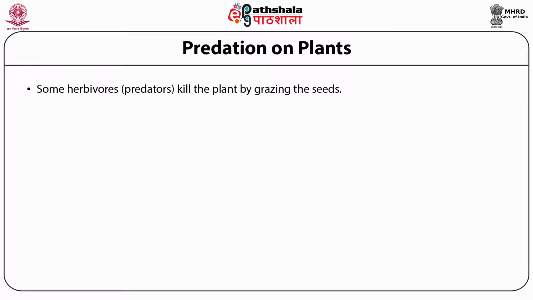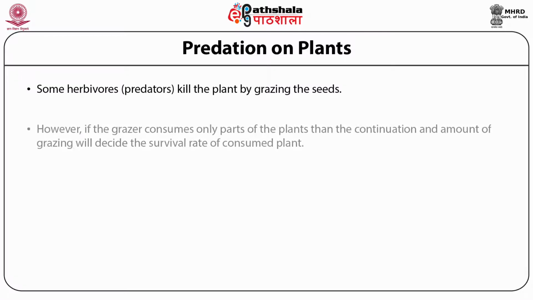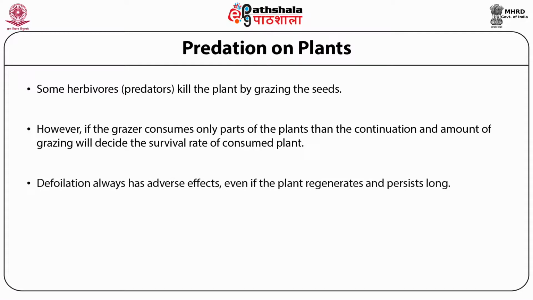Some herbivores, as predators, kill the plant by grazing the seeds. However, if the grazer consumes only parts of the plants, then the continuation and amount of grazing will decide the survival rate of the consumed plant. Defoliation always has adverse effects, even if the plant regenerates and persists for long. The biomass of the plants is reduced by grazing activity.